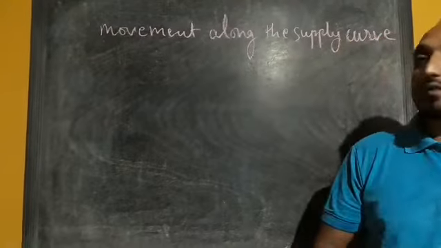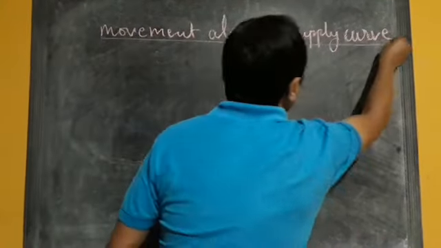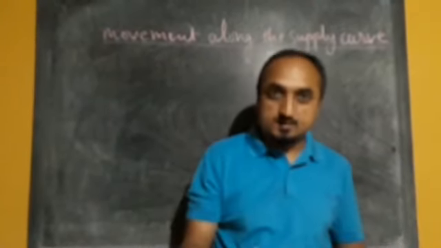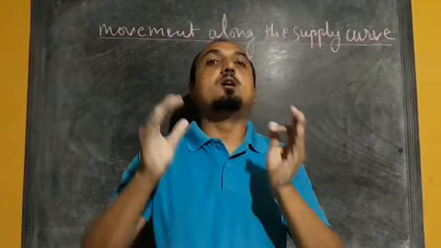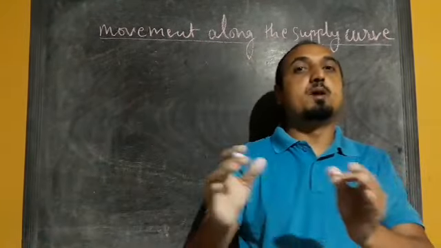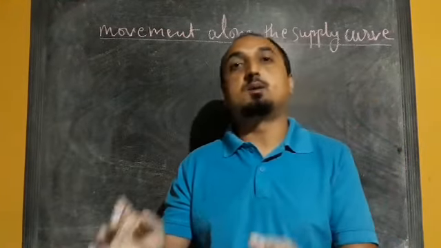Okay, next topic we have movement along the supply curve. So when quantity supplied of a commodity increases or decreases due to only a change in its price, but other things remaining constant, then that concept is known as movement along the supply curve.